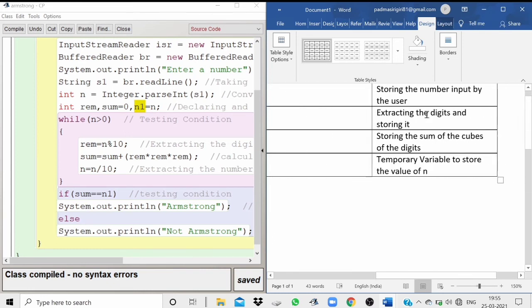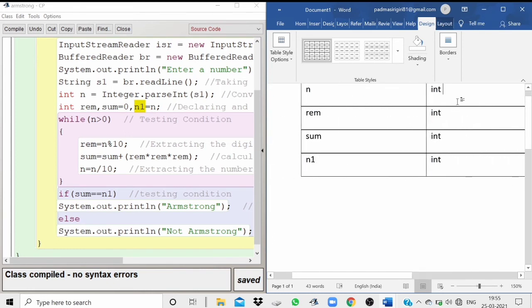If it is a string, then capital S-T-R-I-N-G. If it is a character, we'll be writing char, and make sure the c is small too.